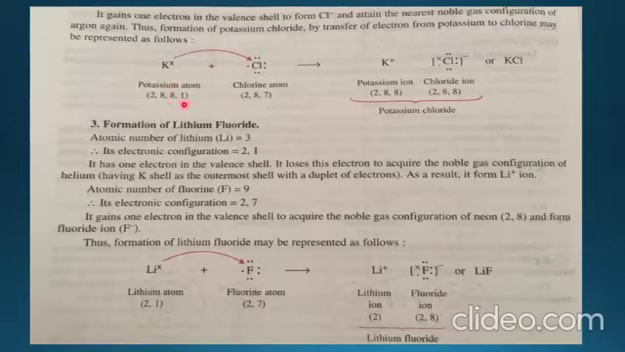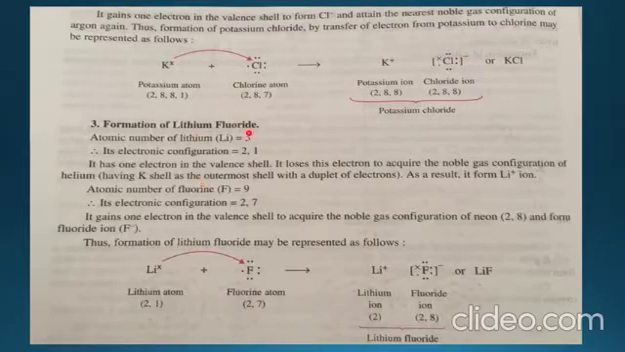That means the outermost shell will have 8 electrons complete, right? And one electron will be gained by chlorine, so the configuration will be 2,8,8. Now what will happen? When potassium loses one electron, it gets a positive charge, and chlorine, when it gains one electron, gets a negative charge. Hence the compound formed will be KCl.